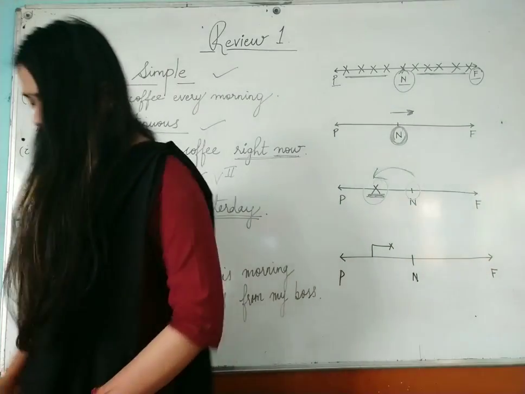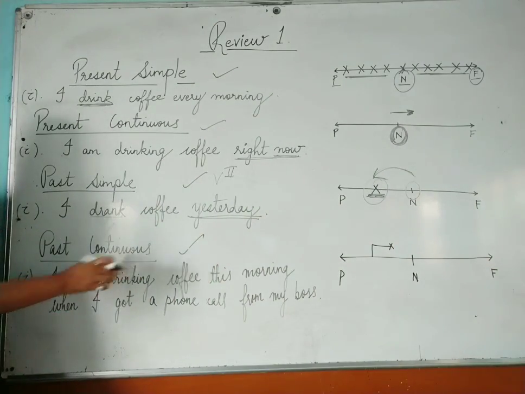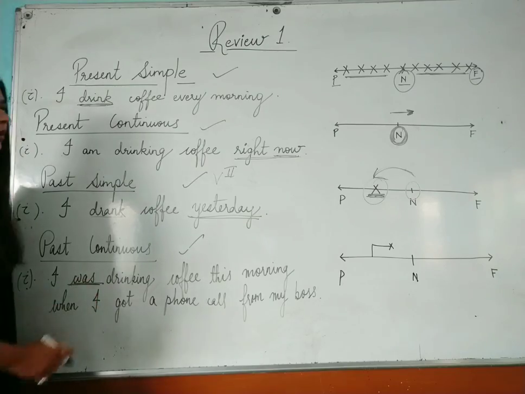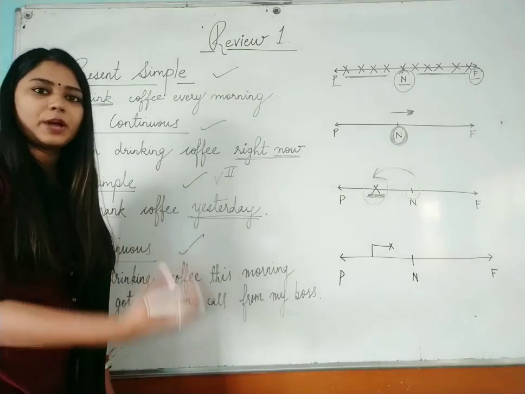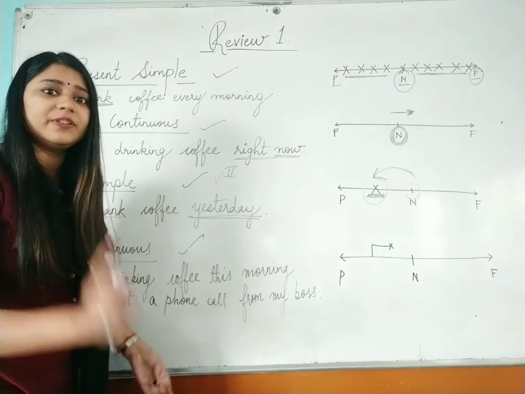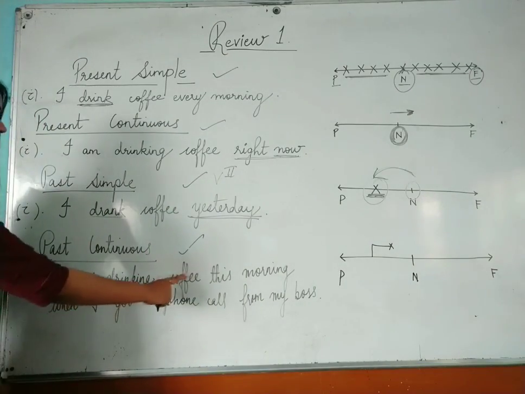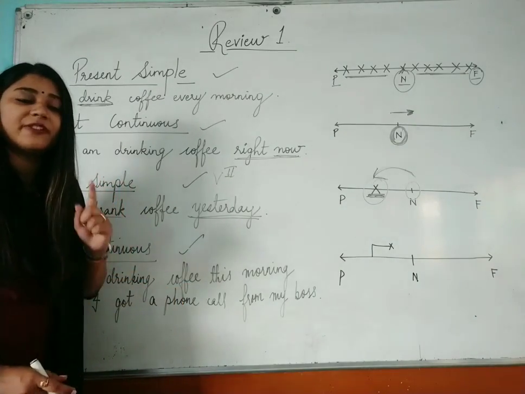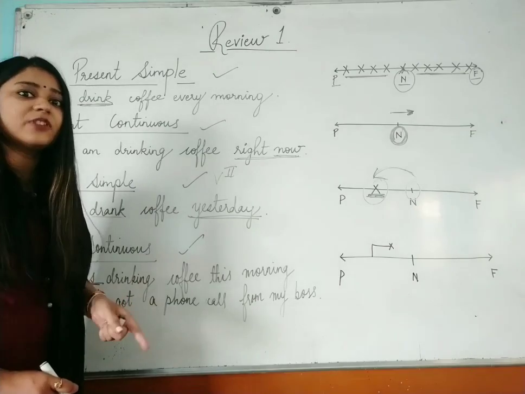I was drinking coffee this morning when I got a phone call from my boss. So if you remember, I have told you that in past continuous tense I'll be using the auxiliary verb was and were, and over here one action will be followed by another action. One action will be an unfinished action and the other action will be a finished action. So I was drinking coffee, my coffee was not, means it wasn't finished. It wasn't finished, unfinished action, okay?